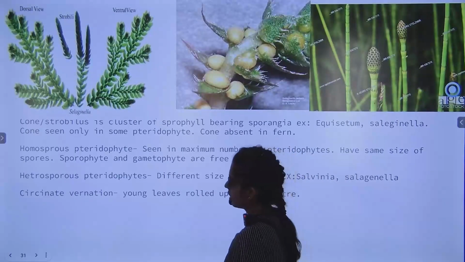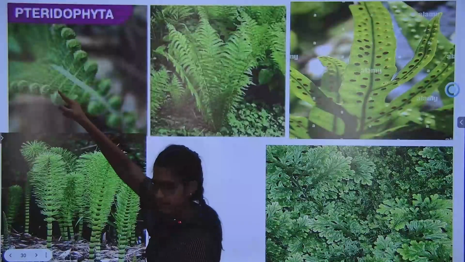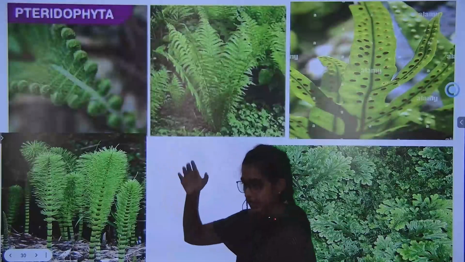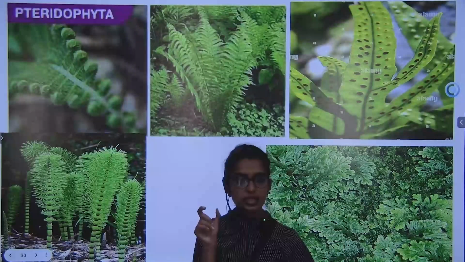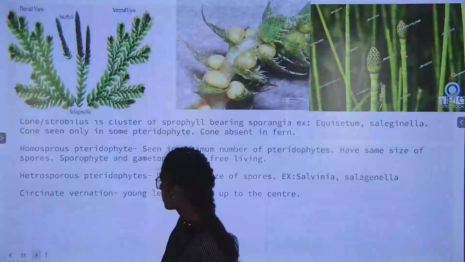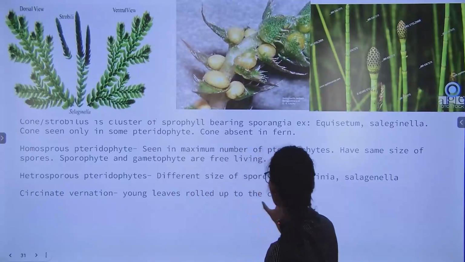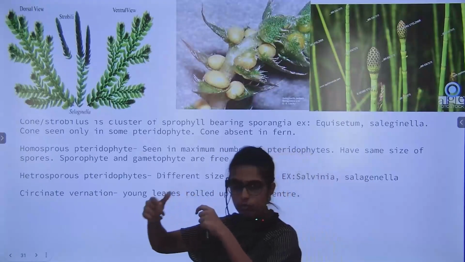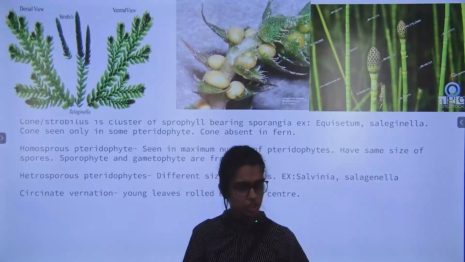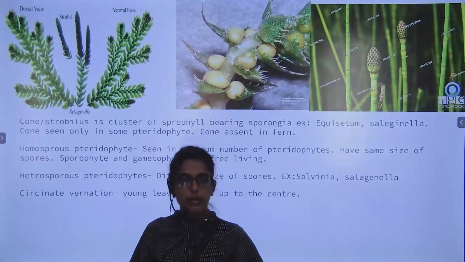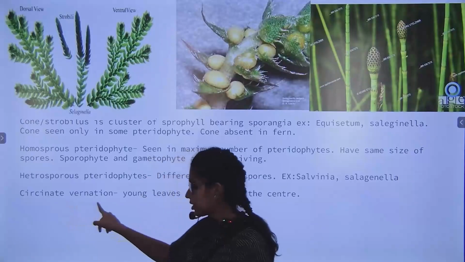Okay. Now, can you see these young leaves are curling? These are the young leaves, they are curling inside. That term, curling inside, is known as circinate vernation. What does it mean? Young leaves are rolled towards the center, and only when they become big and mature do they open up. Why? For protection. Because young leaves are very tender, no? They might get torn or anything might happen. So that is why they are curling. Okay, write down this term.